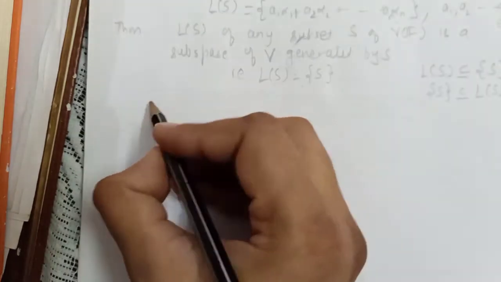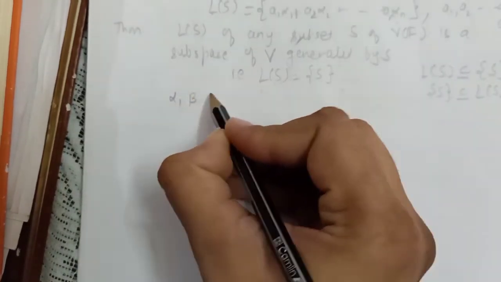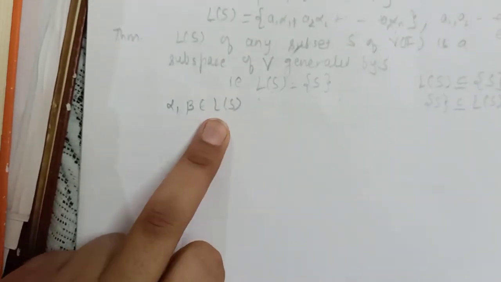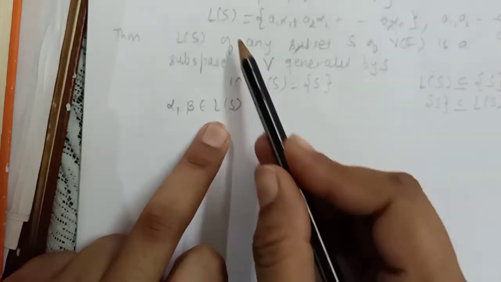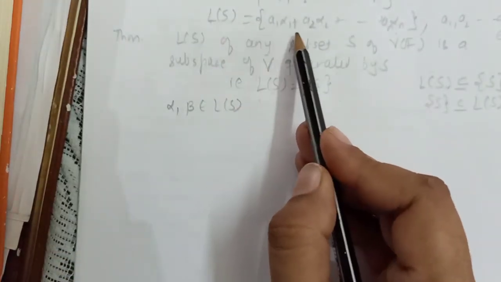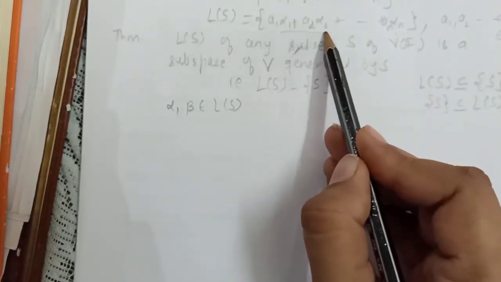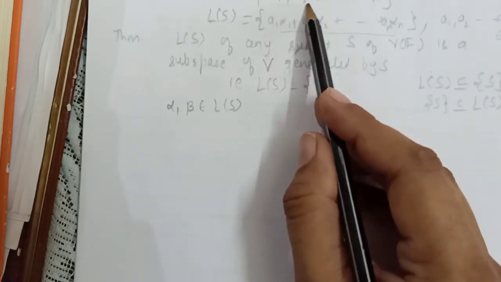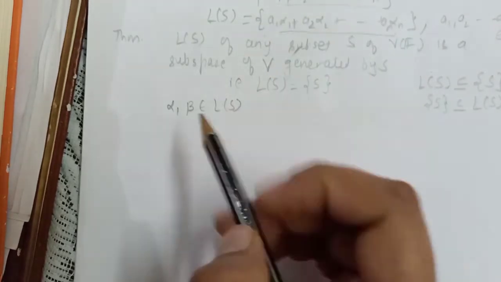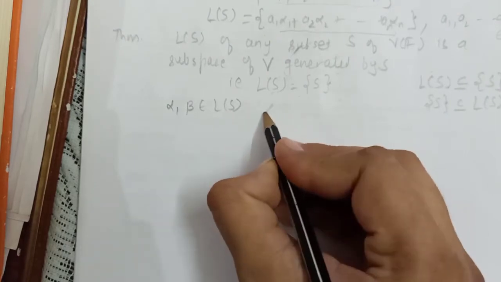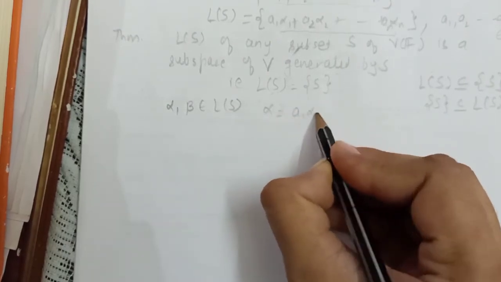Alright. So first of all, let me assume two elements from the linear span of S. Now what type will these elements look like? See, which elements do we have in the linear span of S? Those elements which are linear combinations of elements of S. So obviously alpha would be something like this.